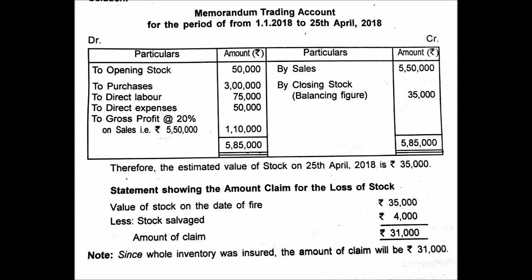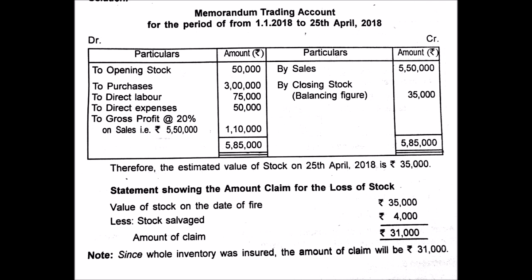On the debit side, like a trading account, you put the opening stock, the purchases, and the direct expenses, direct labor and direct expenses. Then on the credit side you have sales of 5,50,000, and a gross profit of 20% on sales, that is 20% of 5,50,000, which is 1,10,000.